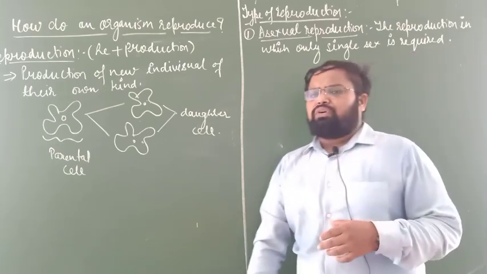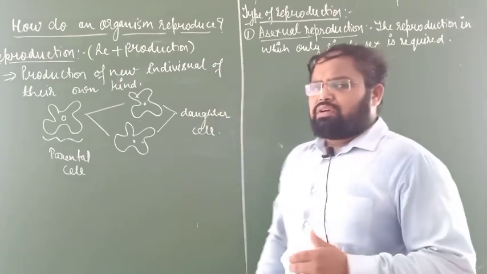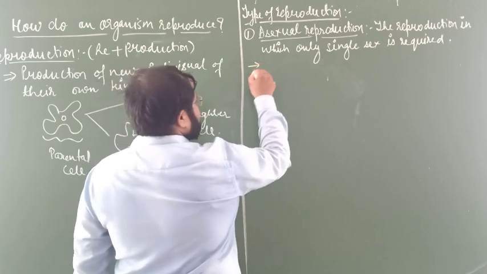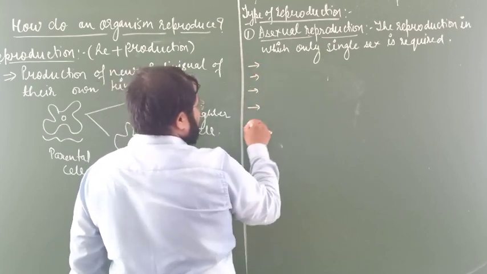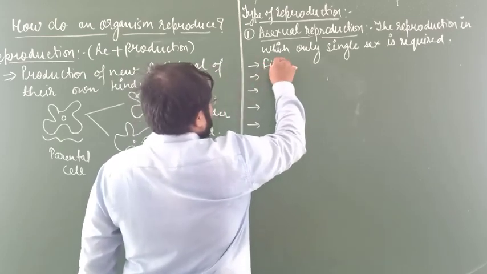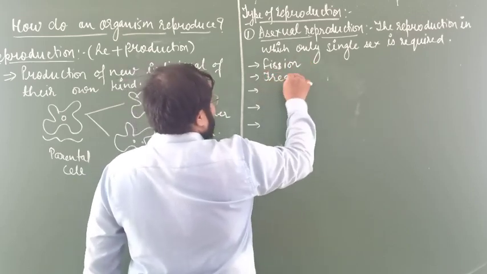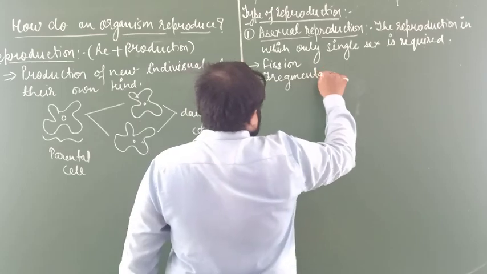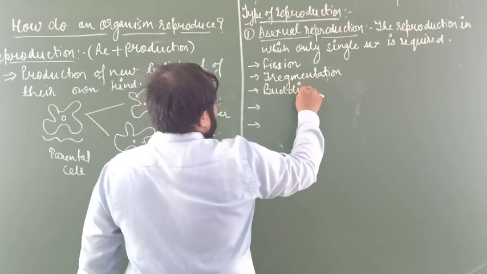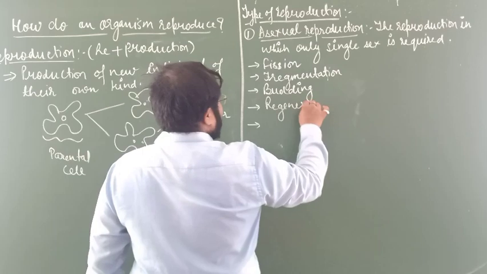From 7th class you know about asexual reproduction and sexual reproduction, and there are so many things you know. In asexual reproduction we have to know some important types. First is fission. Second is fragmentation. Third is budding. Next is regeneration.